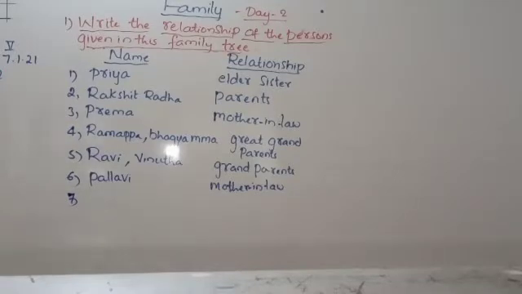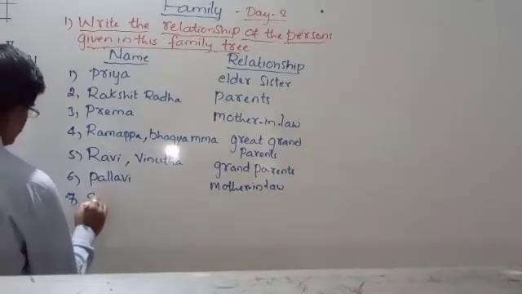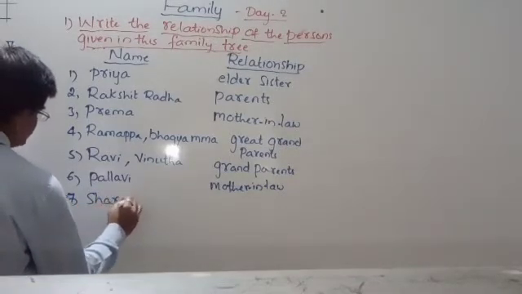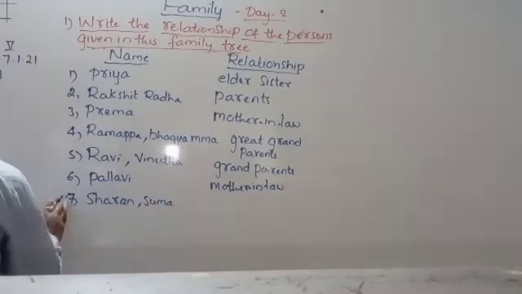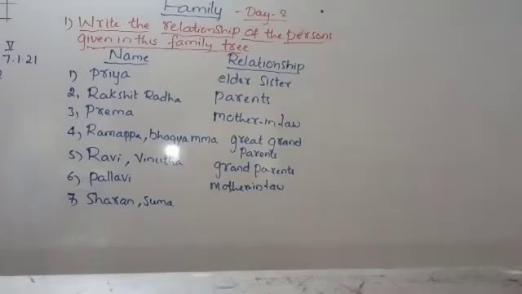Seventh, Sharan and Suma. How are they related to Manu? Suma is also mother-in-law and Sharan is father-in-law.